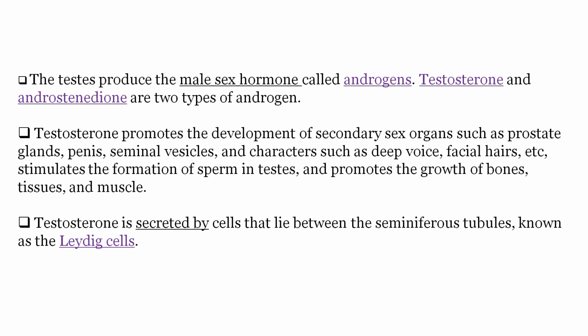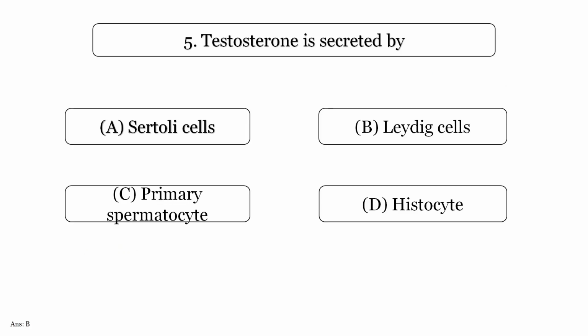Testosterone promotes the development of secondary sex organs such as prostate gland, penis, seminal vesicles, and characters such as deep voice, facial hair, etc. It stimulates the formation of sperm in the testes, and promotes the growth of bones, tissues, and muscle. Testosterone is secreted by cells that lie between the seminiferous tubules, known as the Leydig cells.